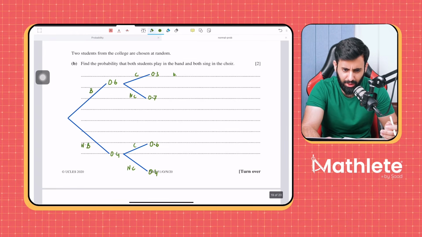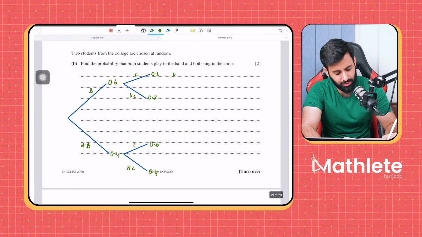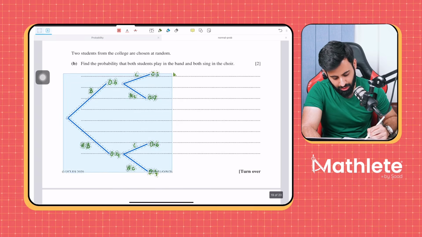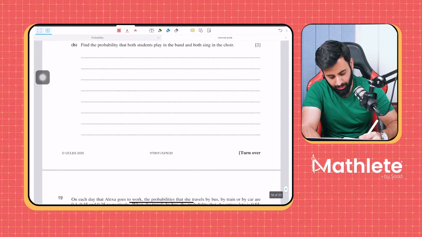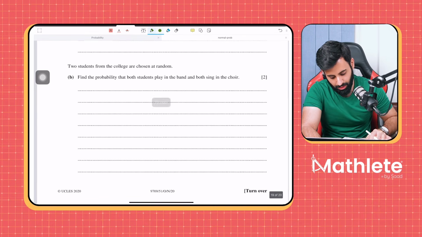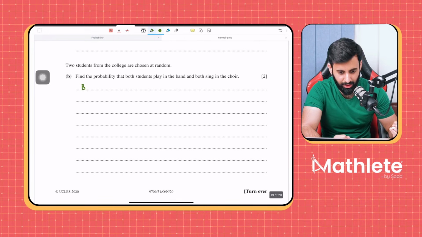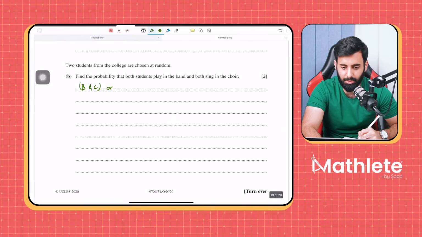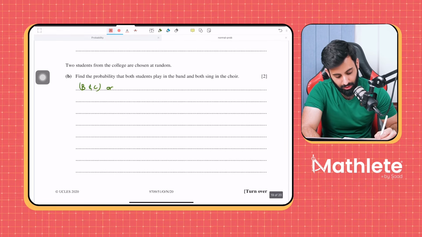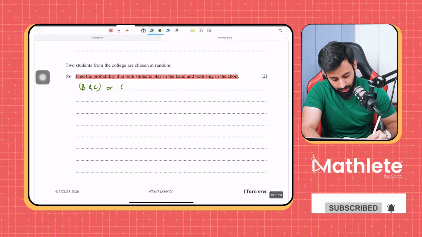By the way, let me tell you, you don't actually need the tree diagram for this. I don't know why I drew it. So both students play in the band and both sing in the choir. It's possible that in one way, a student is part of the band and part of the choir, or what's the other possibility? No, read the question. Find the probability that both students play in the band and both sing in the choir. So the other order, C and B.